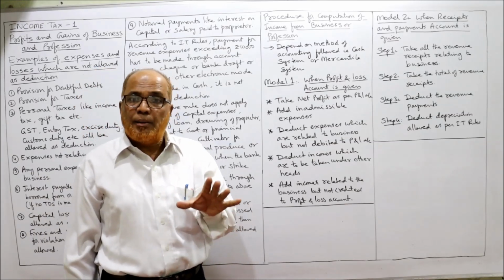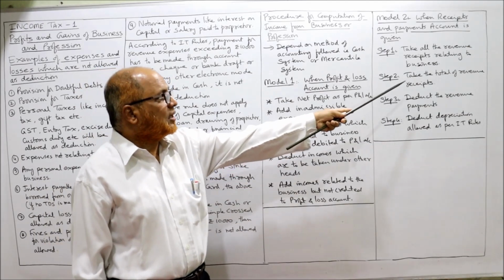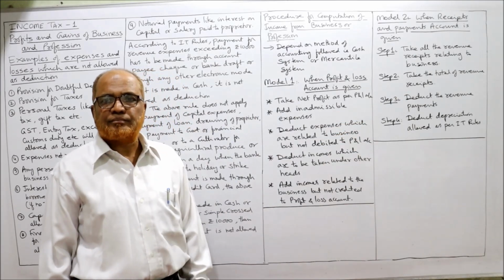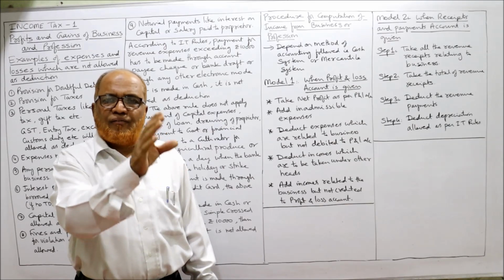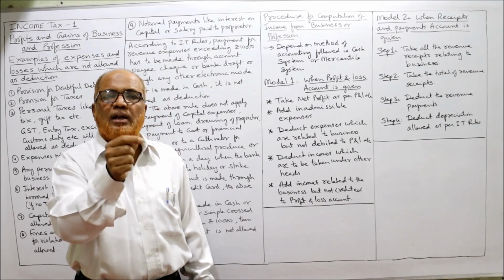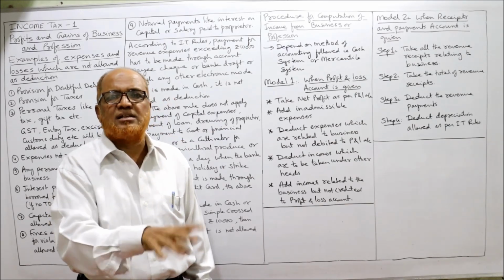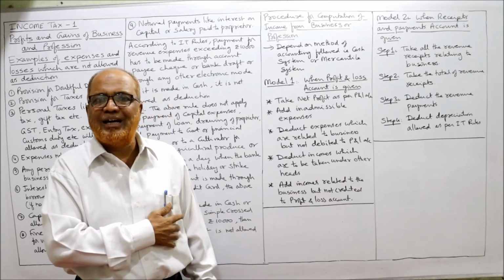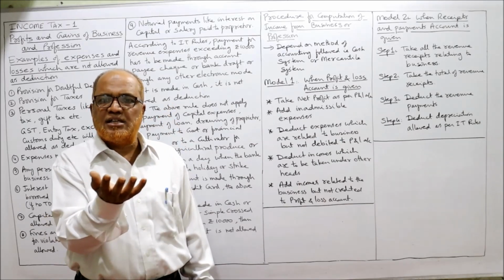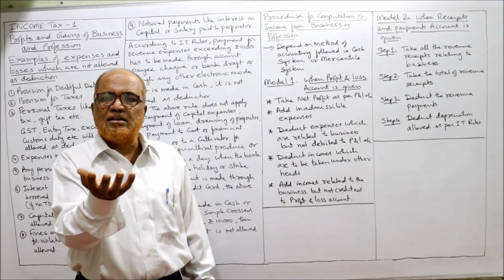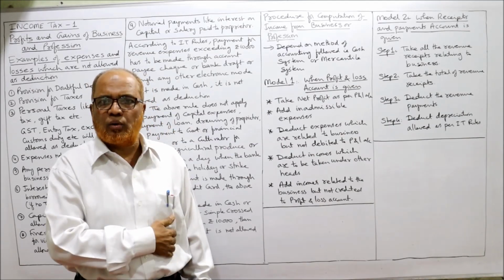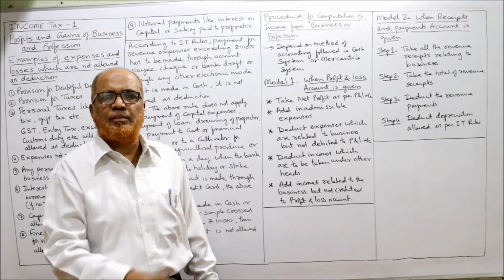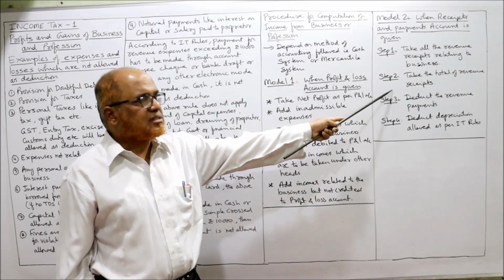Revenue receipts of the business. Second, take the total of all revenue receipts. So many receipts are given on the debit side. From those receipts, select only revenue business receipts. Other receipts, just ignore, like capital receipts, personal receipts, and receipts not related to this business. All those receipts you ignore. Only revenue receipts of the current business. Then take the total of the receipts.